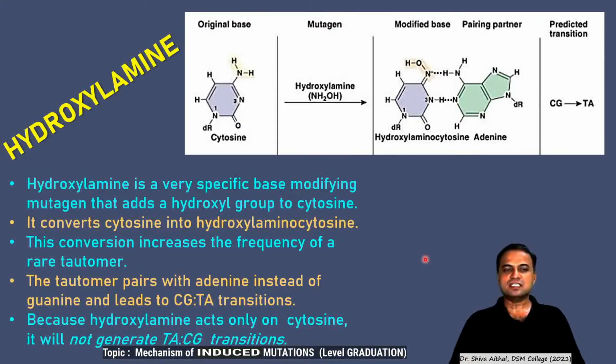This conversion increases the frequency of a rare tautomer. The tautomer pairs with adenine instead of guanine. As you can see, adenine instead of guanine, and this leads to a GC to AT base pairing. Hydroxylamines react exclusively only on cytosines. They will not generate AT to GC base pairing. Remember, this is a very good point to be noted. As we saw in the case of nitrous acid, it is capable of converting AT to GC, GC to AT both, but hydroxylamines act only on cytosine. Therefore, there will be no TA to GC transitions.